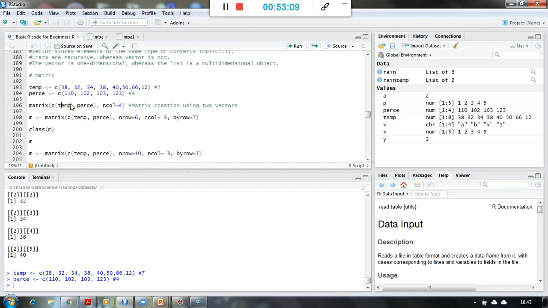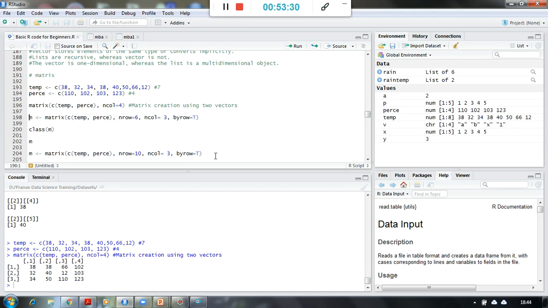Okay, this is the difference. So I have stored these values into these two different variables, and by using these two vectors, now I am trying to create a matrix. Okay, so when I want to use the vectors to create a matrix, I am also here giving how many columns I want to have. Okay, and it's going to give me the number of columns as well.